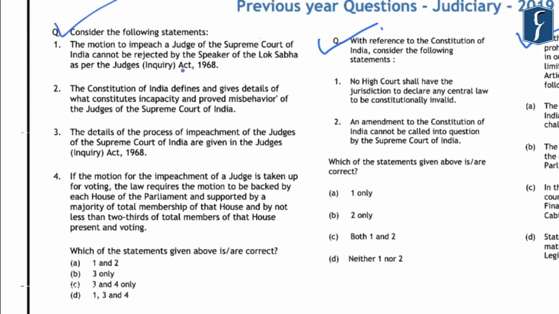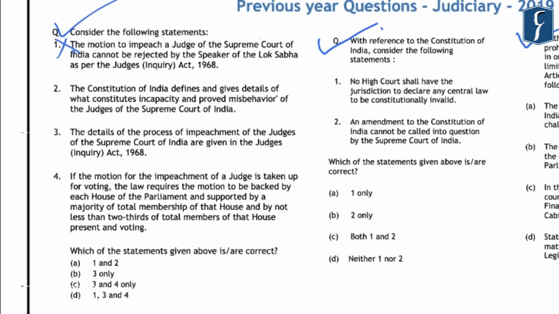And then this motion is forwarded to the speaker or the chairman in case of Lok Sabha and Rajya Sabha respectively. However, the speaker or chairman may admit the motion or refuse to admit it, which means that the speaker can reject the motion for the removal of a Supreme Court judge even when it has been signed by the requisite number of members of parliament. So in this case, the first statement that is given here is incorrect.